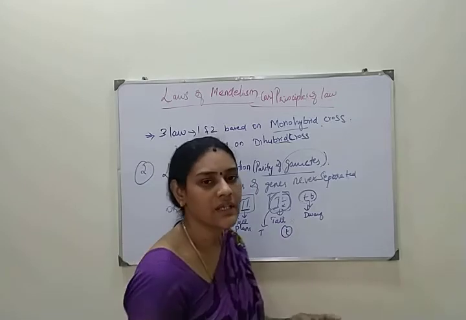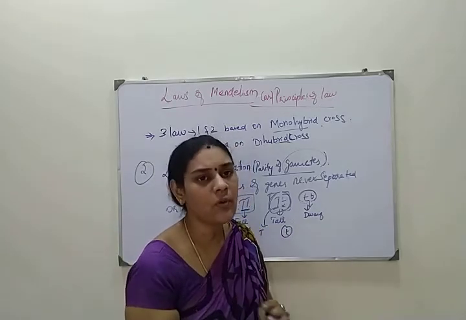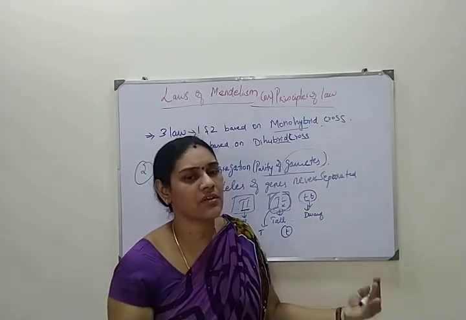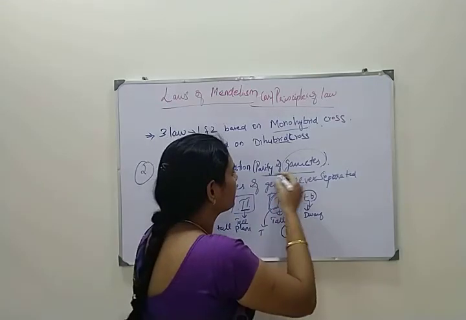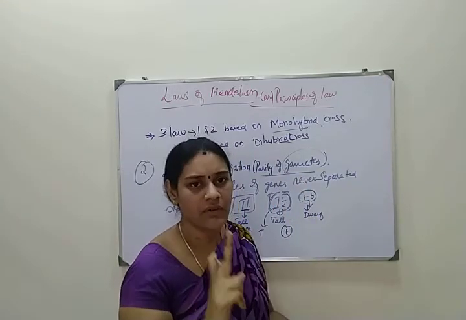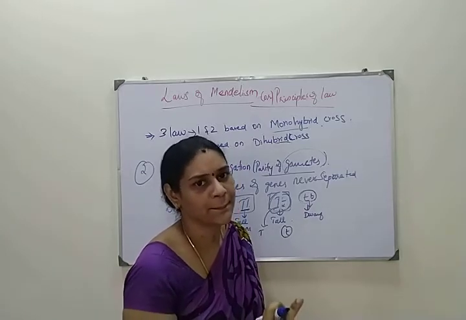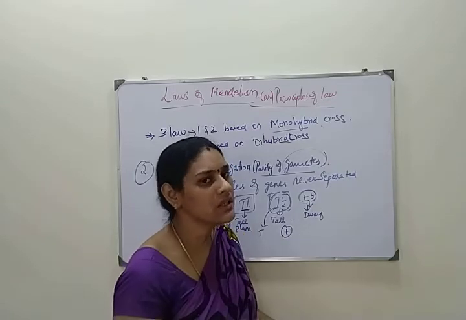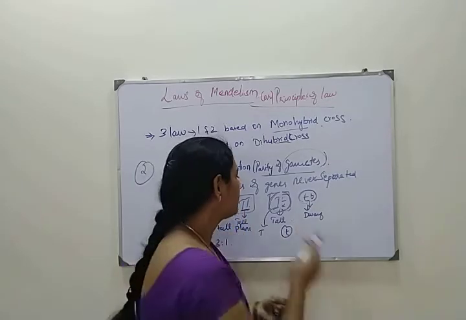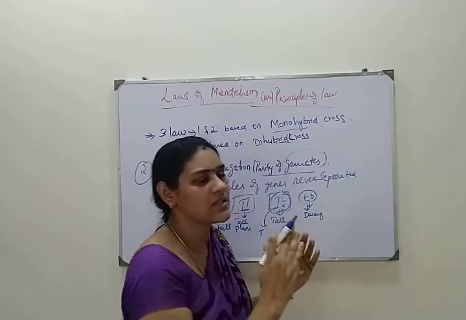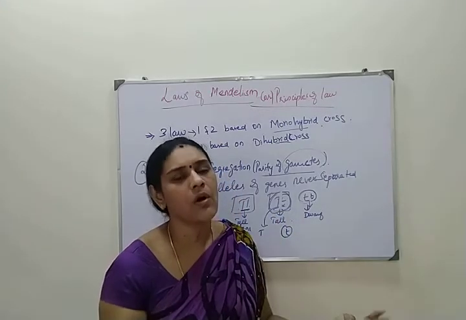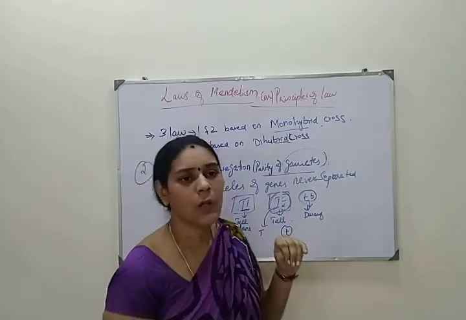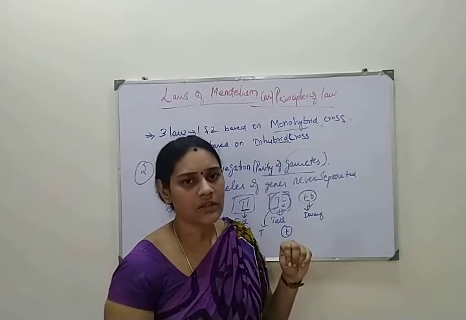So what happens to the gametes? They separate. During gamete formation, the alleles in the gene separate, and the gametes receive these separated factors. So that's what is called purity of gametes. The gamete receives only one factor, only one allele. Of the two alleles in the gene, the gamete takes only one allele. So it is also pure. Only during gamete formation do the alleles of the gene get separated and segregated from each other, and each gamete receives one. So it is the purity of gametes and also called the law of segregation. That's what they are telling.